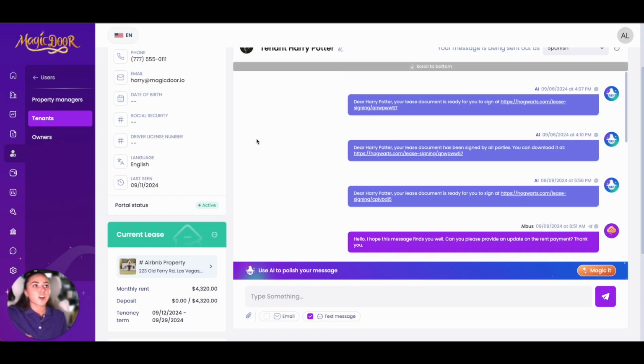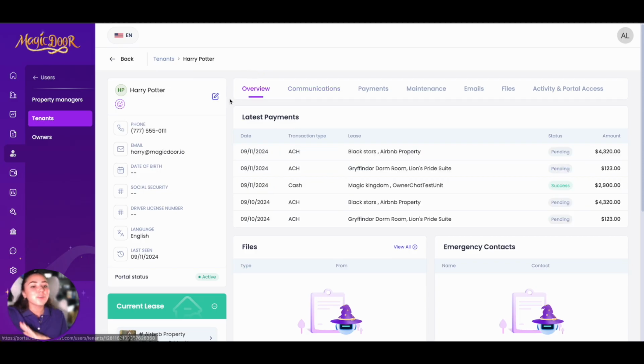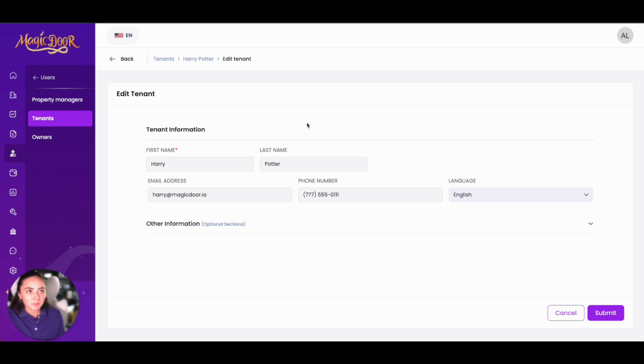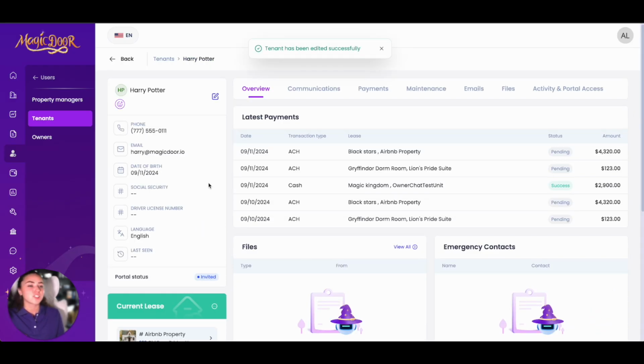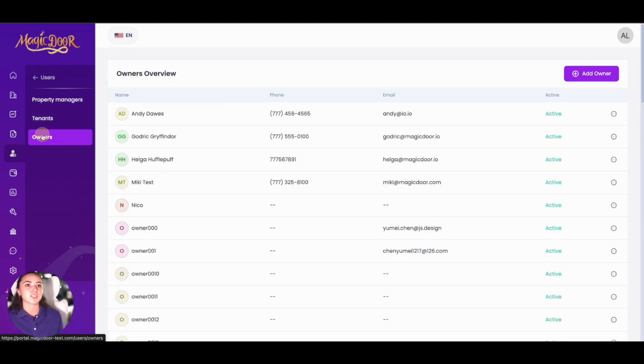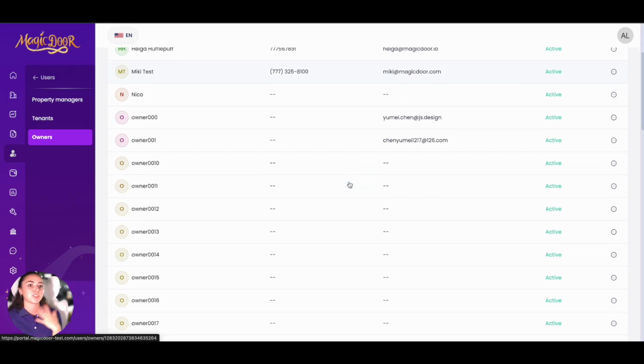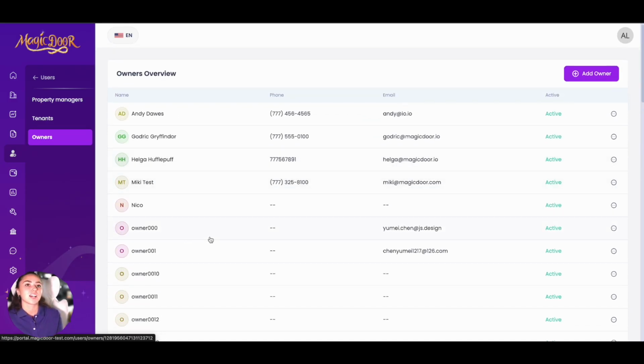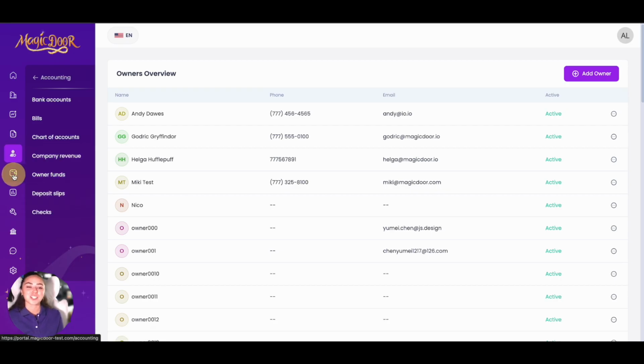So we're back here over on the tenant overview. This is where you can simply and quickly update their information. You will just see their information here on this left side module with their name, and you're just going to click this little pencil button and you can update all of their information. And then once again, just make sure we're pressing submit so it actually saves. So if you need to add their email, change their email, add their phone number, whatever it is, that can be done directly here. The last thing in our users tab is going to be the owners. This is just where you can insert all of your owners. Pretty straightforward. So now we're going to move on to accounting.